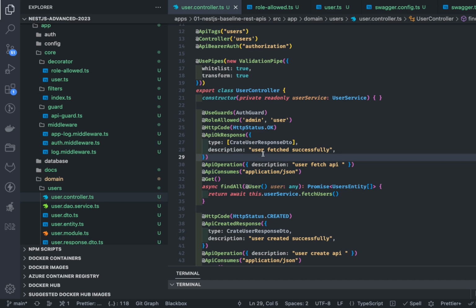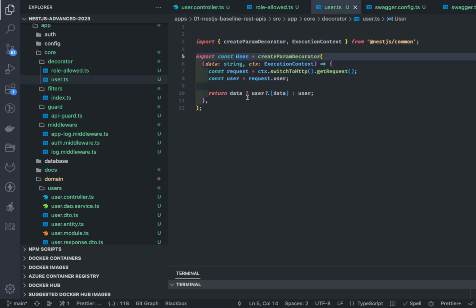Instead, I created this custom decorator that gives me the data which is there on the request object, user.data. It will give me directly whatever is the content inside request.user, and from that I'm getting the data property directly. This code may be customized based on what you are putting inside request.user. So this is how you create a custom decorator.